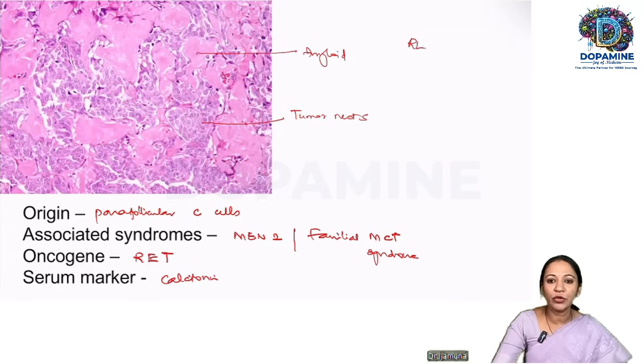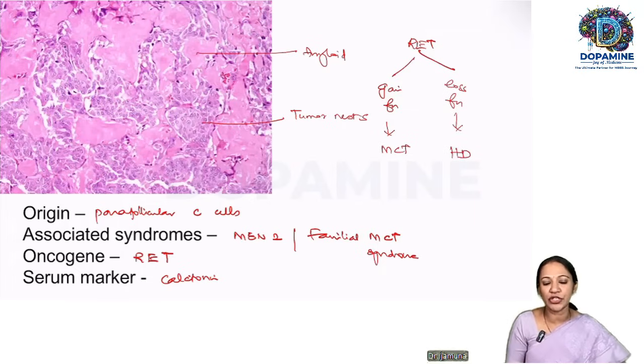So pertaining to this RET, gain of function or loss of function? Gain of function will cause medullary carcinoma thyroid. Loss of function will cause Hirschsprung's disease. Okay, another potentially important MCQ. We'll move on to the next.